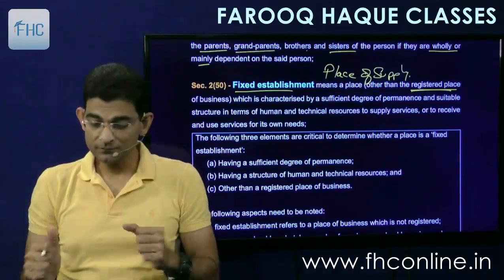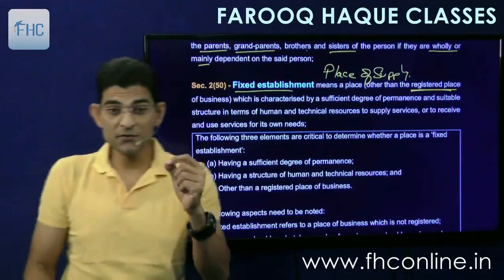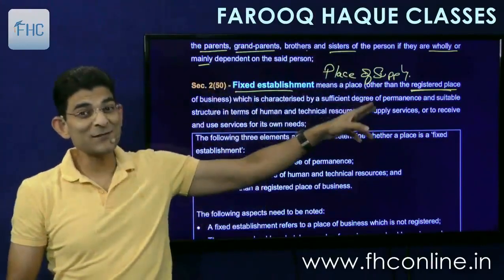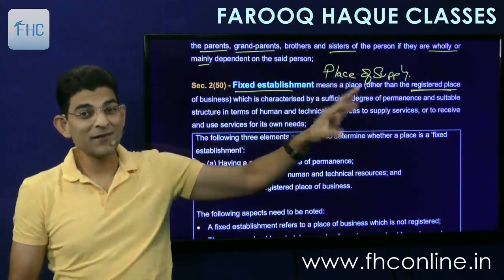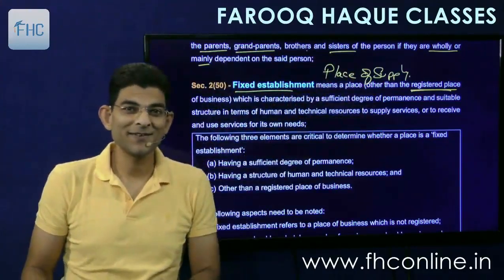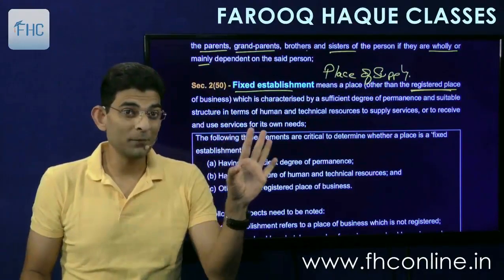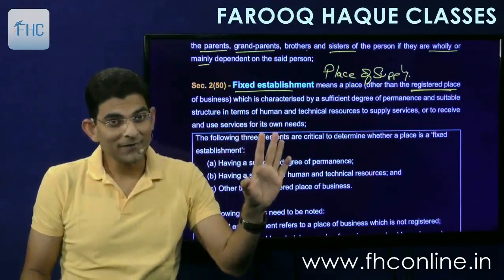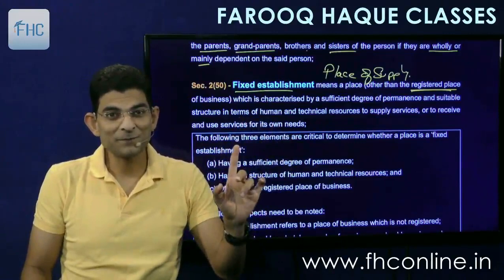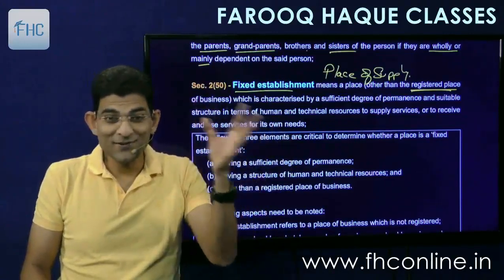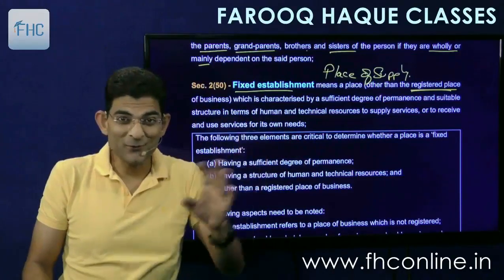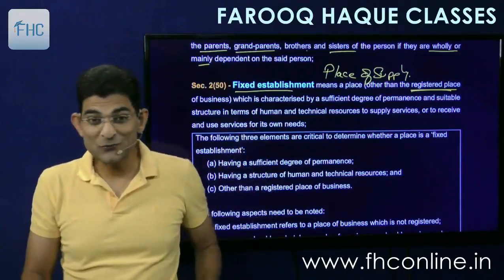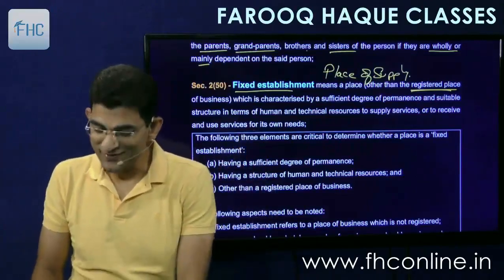establishment. So fixed establishment is, you can say, the second wife. Your first wife is the registered premise and your second wife is the fixed establishment. Where you can go and stay is your home because she is your wife, so it's a home, but it is not registered. Now see, this example just came to my mind on the spot. I had not thought of it earlier, but it suits the purpose.